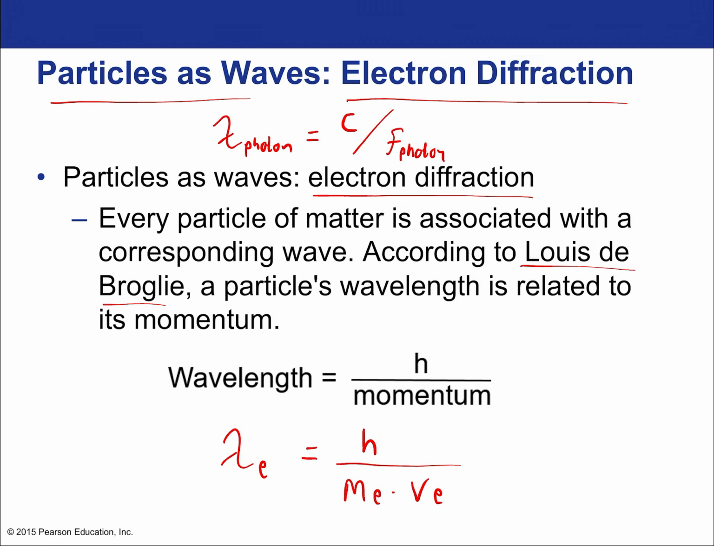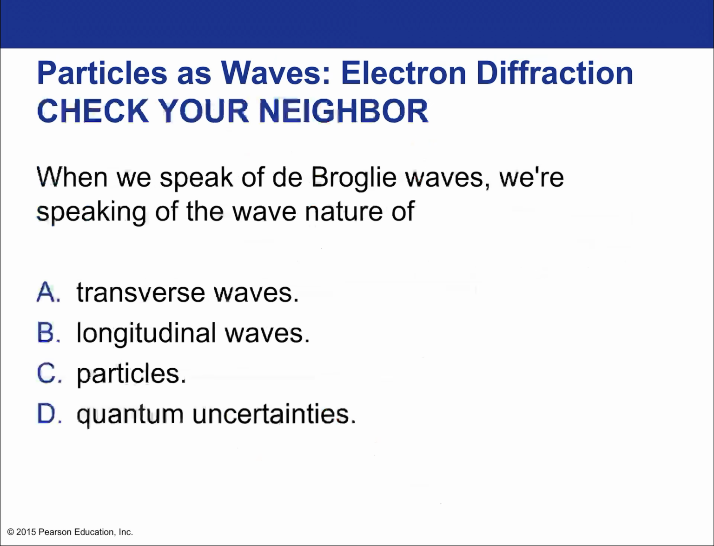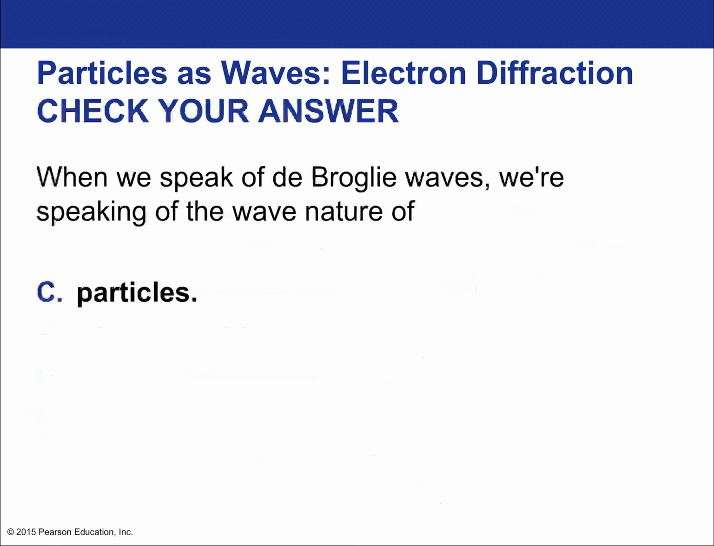But what is interesting about this wavelength is it can be quite short, because the masses of electrons and their velocities can be such that we get electron wavelengths that are shorter than those of visible light, which leads to electron microscopes. So when we speak of de Broglie waves, we're speaking of the wave nature of what? Particles. That's what de Broglie waves are.